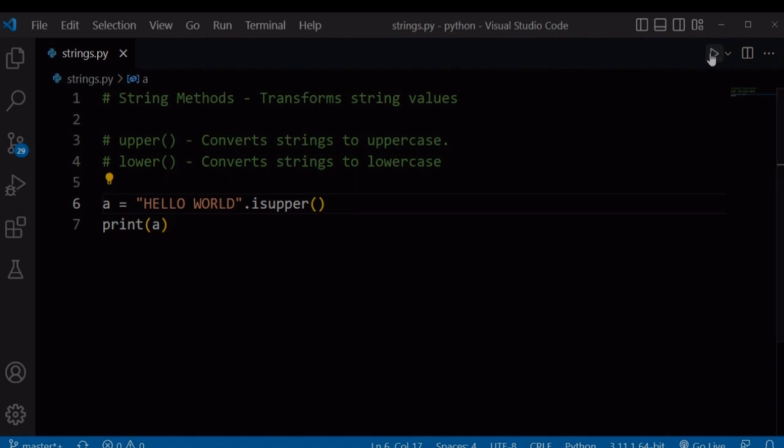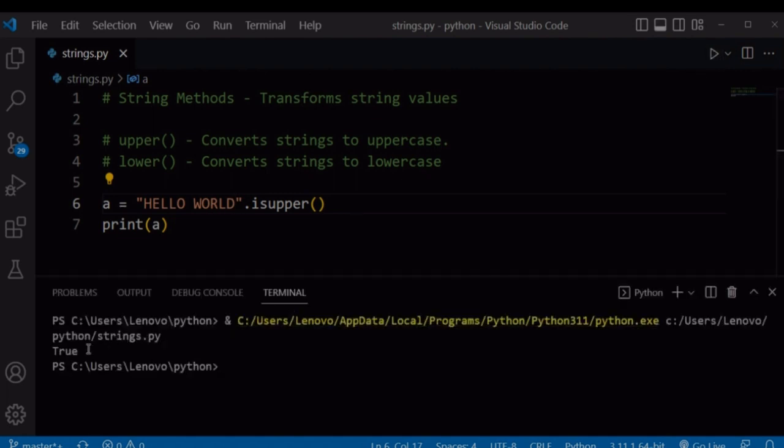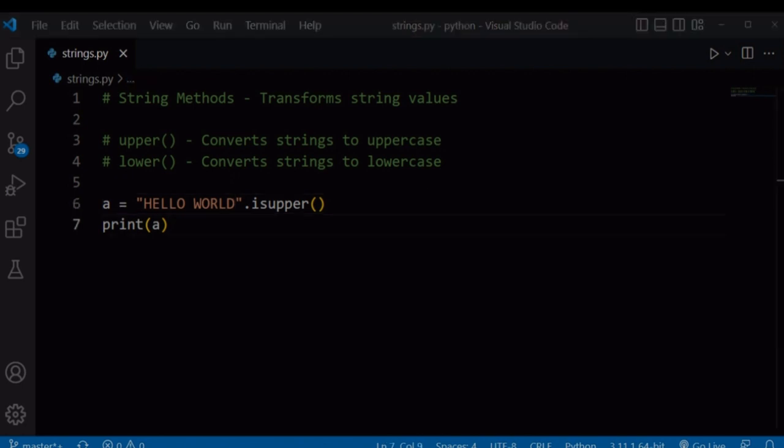If you run our file again, this time it's going to return true because our string is in all lowercase. We also have the .isalnum method. The .isalnum method returns true if the string consists of only letters and numbers.